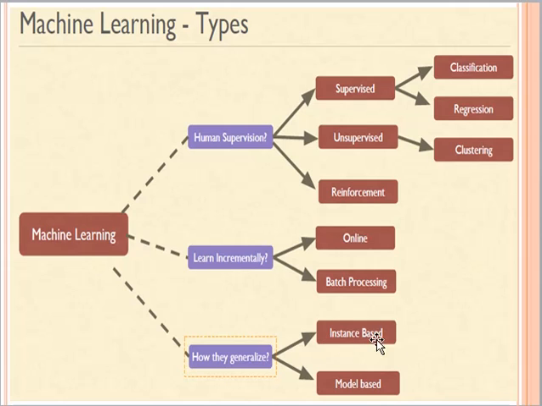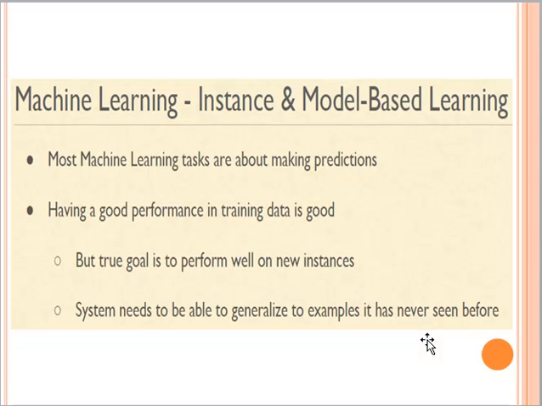So we will see there are two ways or two methods. One is instance based and one is the model based method, right? So in machine learning we can have either instance based learning or we can have model based learning. Most machine learning tasks are about making predictions, right? So most of the time we want our algorithm to train on some data and give us predictions on the unseen data.